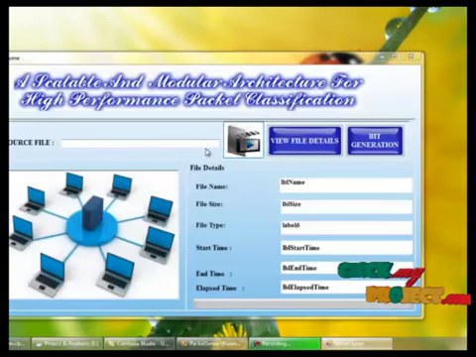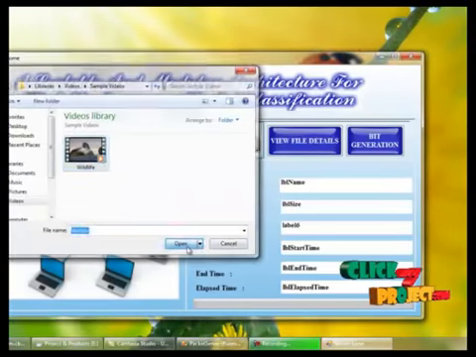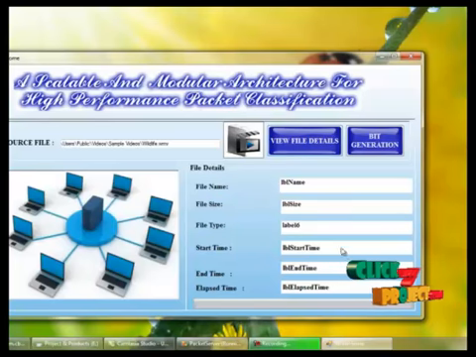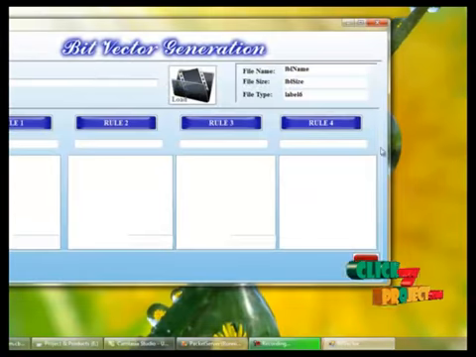First, we have to load the file for the packet classification process. Here we can view the details of the file, like file name, file size, type of the file, and time to loading and classifying time of the file. And next one is bit vector generation.